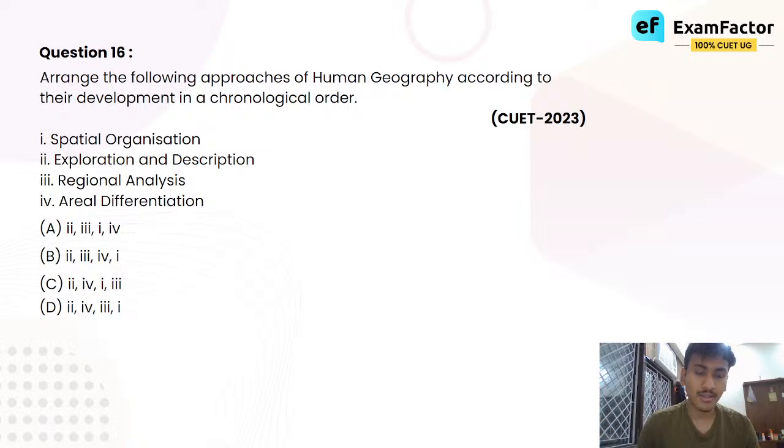In regional analysis, what we see is that they made a detailed analysis of each and every aspect of the area. So the regional analysis period came after the exploration period, and next came areal differentiation. This approach came during the period of war.